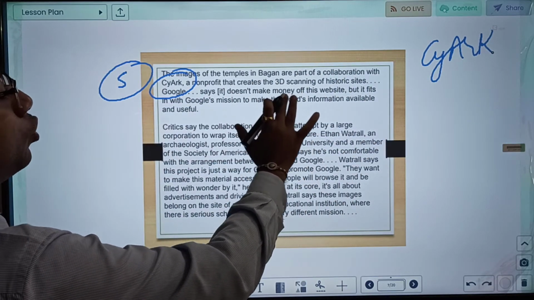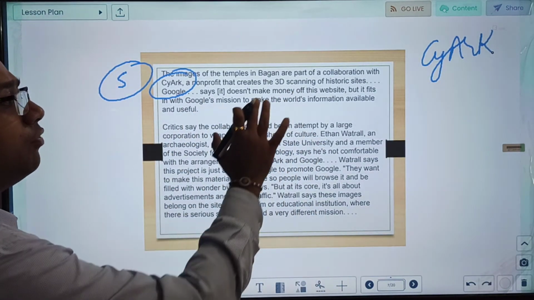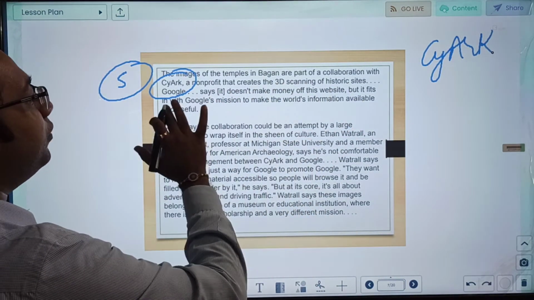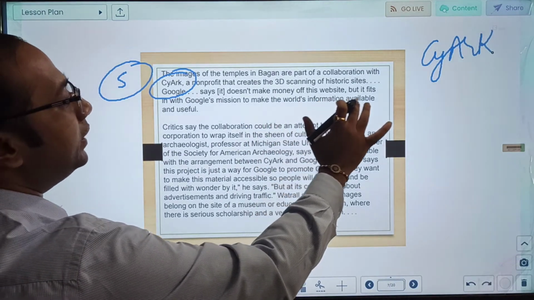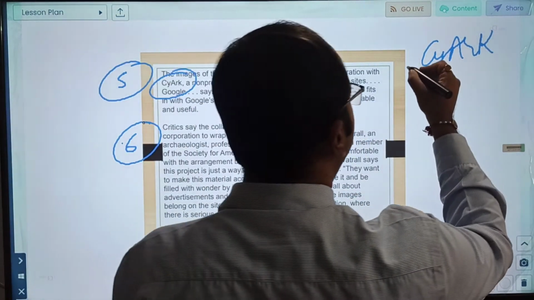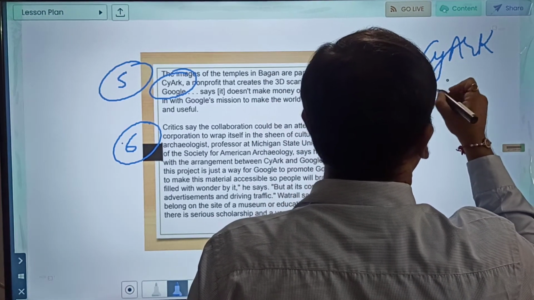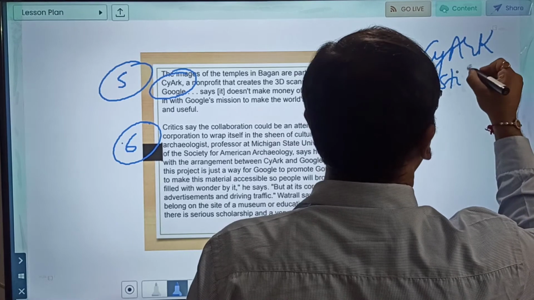Google says it does not make money. Okay, so Google is also saying that it is doing this initiative without making any money, but it fits with Google's mission to make the world's information available and useful. So Google is basically, in the 6th paragraph, introducing SciArc, and it is justifying how this initiative is useful.